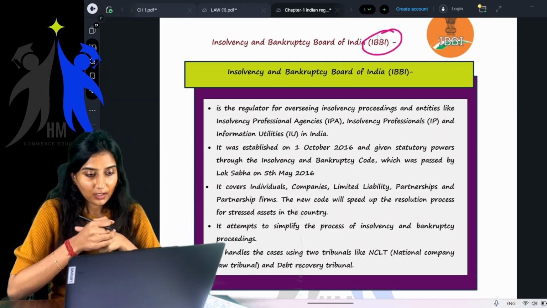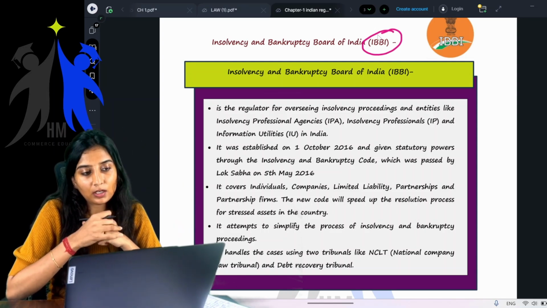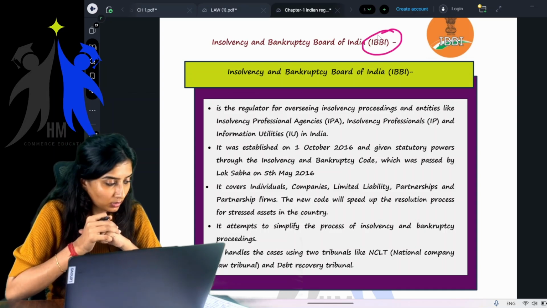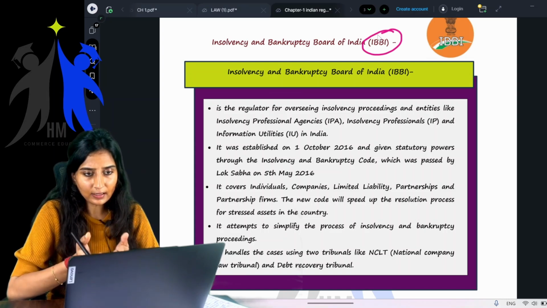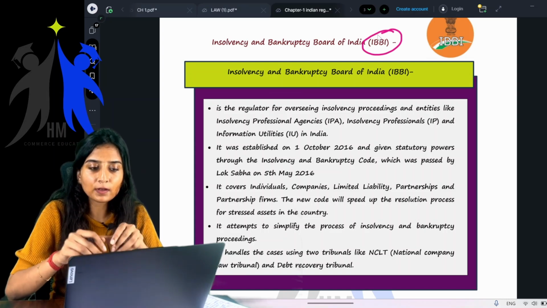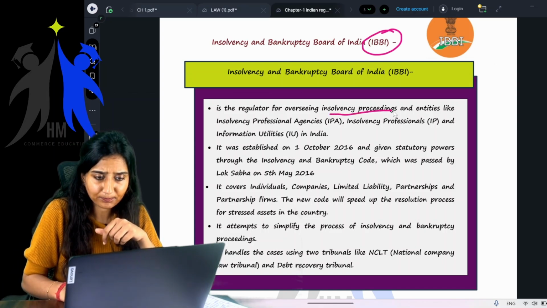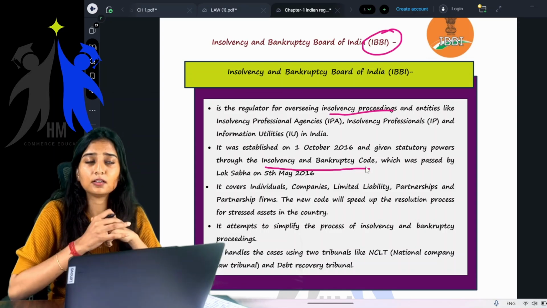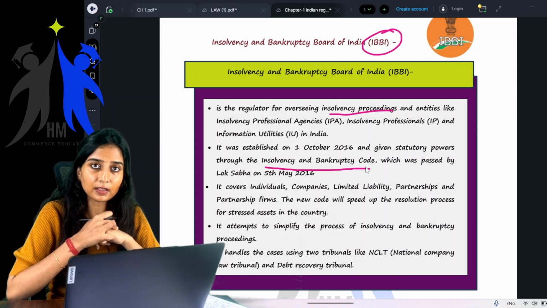Okay. So children, before even understanding what is this Insolvency and Bankruptcy Board of India, I want you all to know, they're telling IBI is a regulator for overseeing insolvency proceedings, and it has its powers given in the Insolvency and Bankruptcy Code.